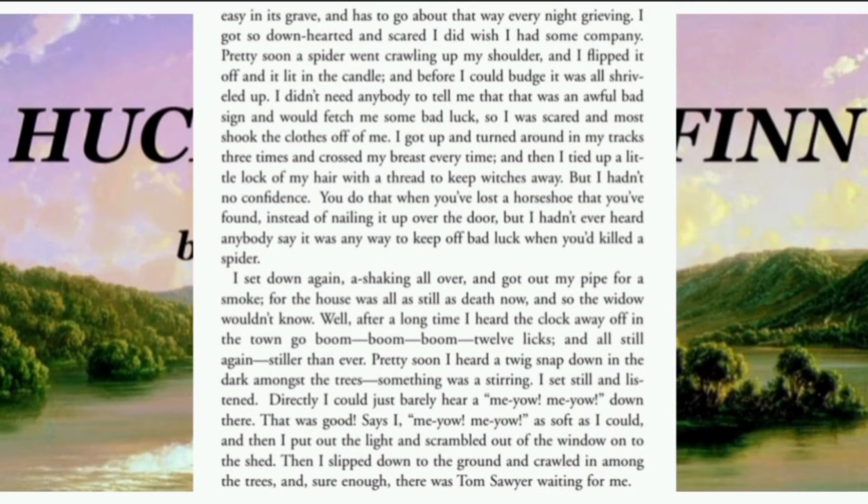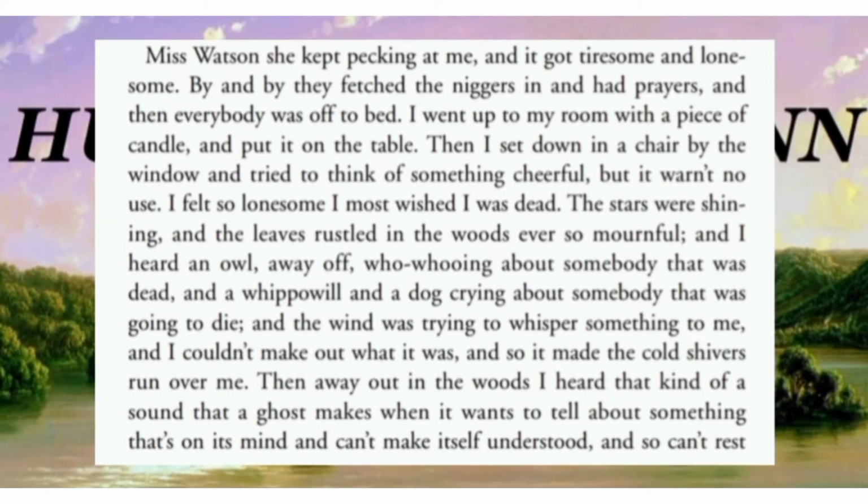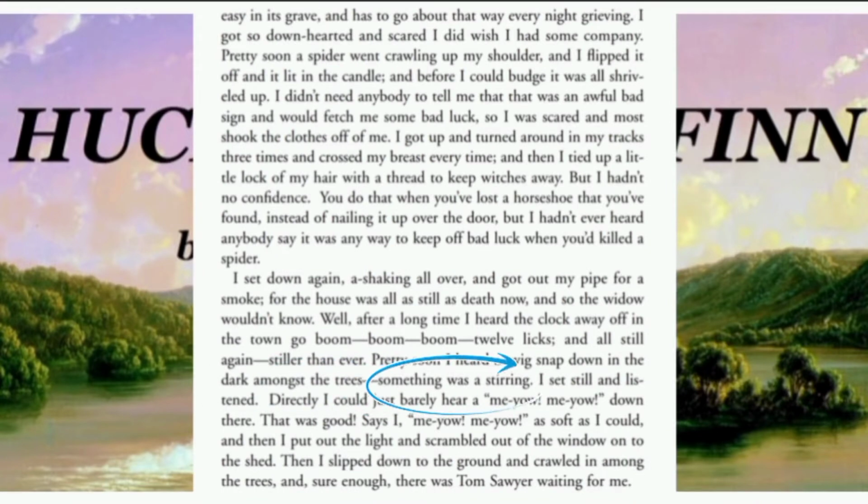Now, let's move to our phonological features. Phonological features are subcategories of a language like rhyme scheme, alliteration, and assonance, and they are found in this text. For example, rhyme. Rhyme is the repetition of sounds or syllables, typically at the end of the verse or line. Examples of these are in sentence 13, stiller than ever, and sentence 3, the candle and the table. In sentence 14, something was stirring, and in sentence 12, that now and widow wouldn't know.